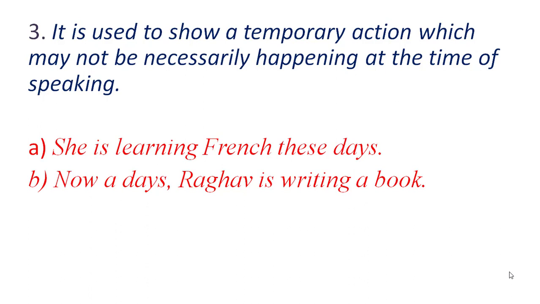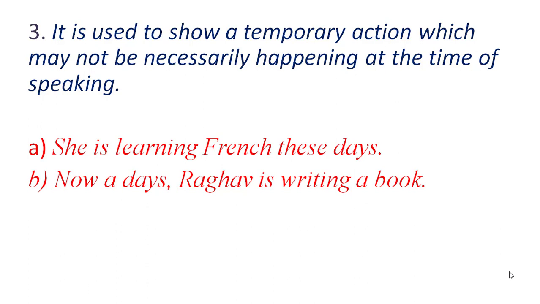Then we have the next sentence. Nowadays Raghav is writing a book. So we can see here that Raghav is doing this action nowadays. Means these days he is doing this action, but not at the present moment. He is not writing the book at the present time. He is doing it nowadays.